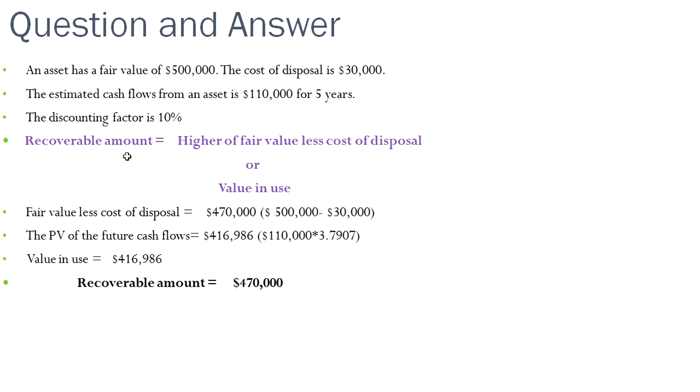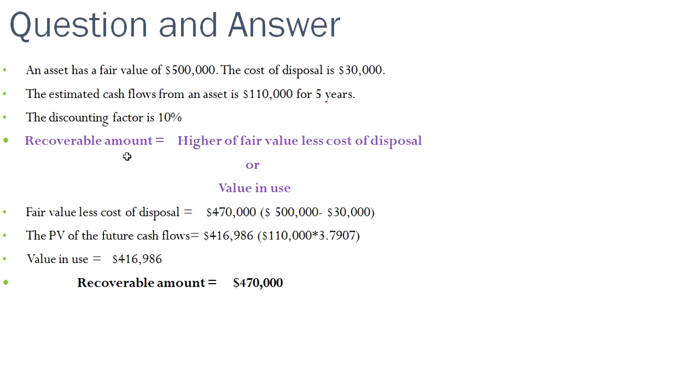So this is the question: an asset with fair value 5 lakh, cost of disposal 30,000, cash flow 1,10,000 for 5 years. The discounting rate is 10%. Recoverable amount is the higher of the fair value less cost of disposal or value in use. Fair value less cost of disposal is 5 lakh less 30,000, which is your cost of disposal, which gives you a figure of $4,70,000, which we have to compare with the present value of the future cash flows.